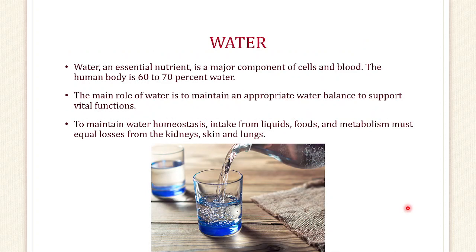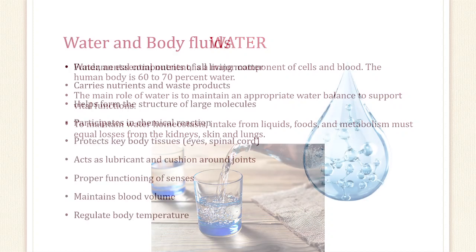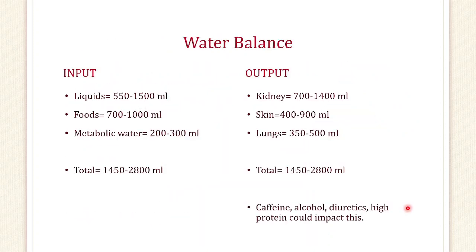Now water is also coming up, like we are dealing with all the parts of our food. Water is a very important and essential nutrient, and it is the major component of cells and the body, because we know that the body is 60 to 70% water or more. Its main role is to maintain water balance to support vital functions. This data shows the input and output to justify the water balance.